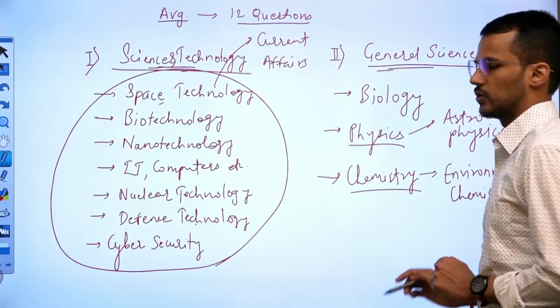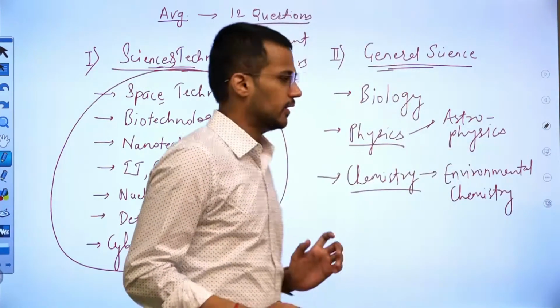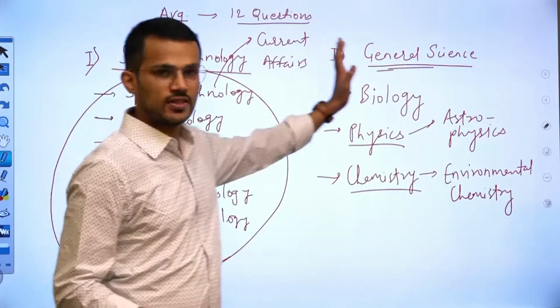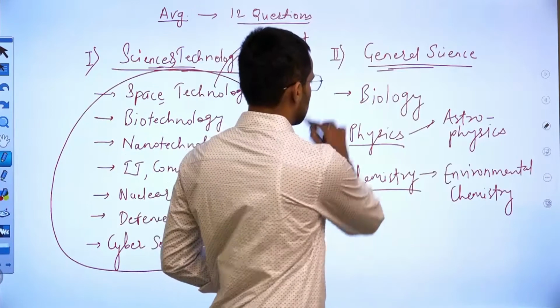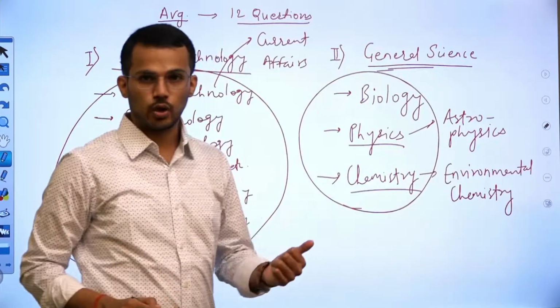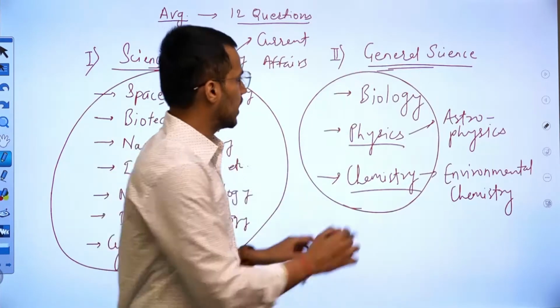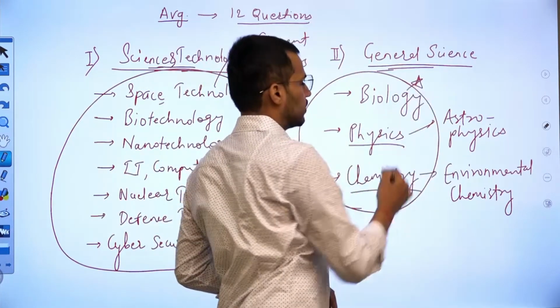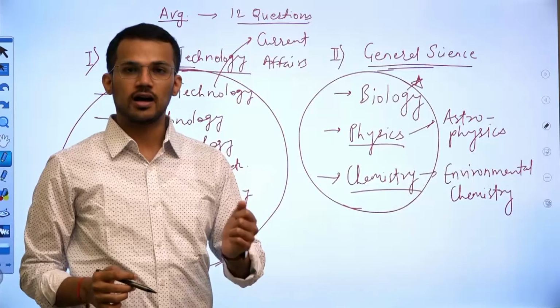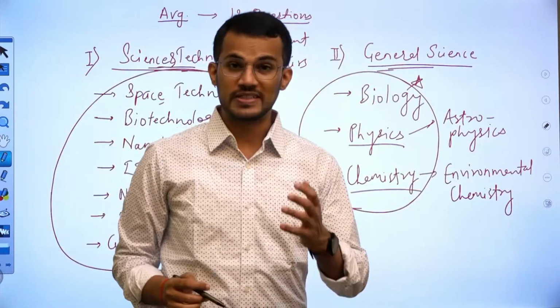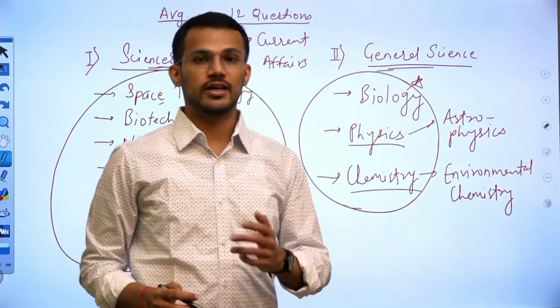Environmental chemistry. Right? So, from general science, we know that under general science there are three subtopics: biology, physics, and chemistry. Biology has always remained important because UPSC has asked questions from biology. We will see how many questions are there from biology.